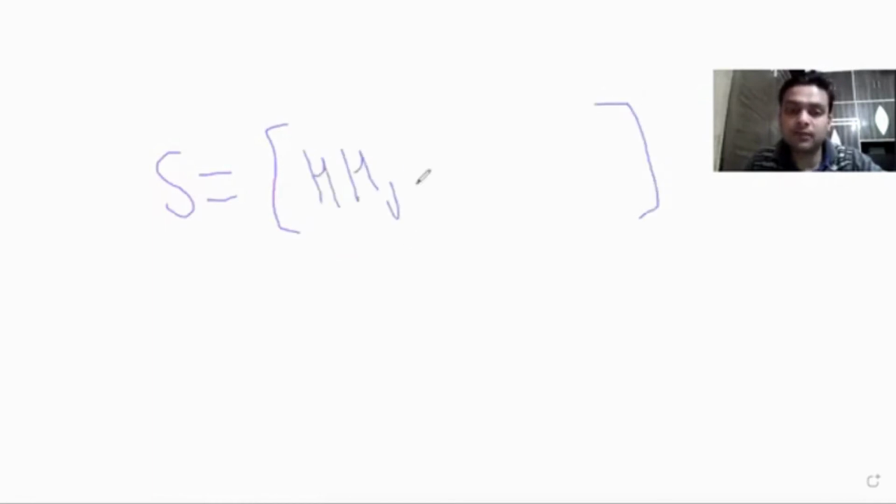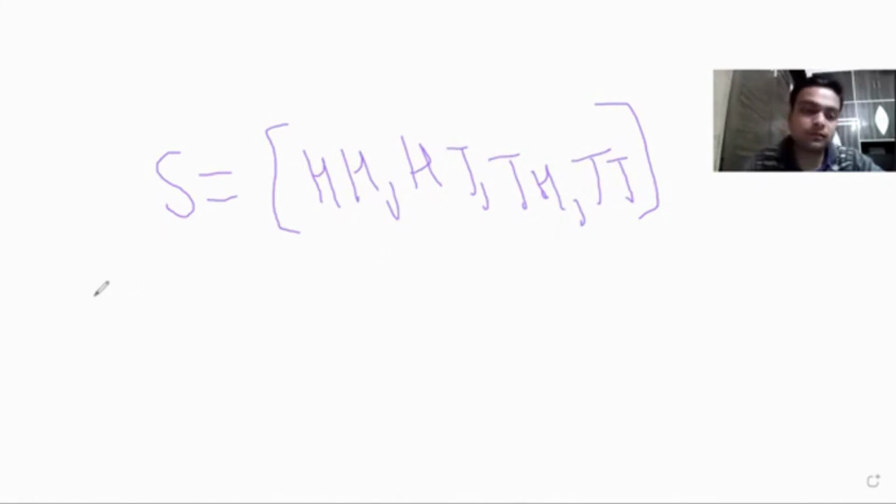Now, let me give you an example. See, suppose you flip 2 coins. So what will be the sample space? Can you find out the sample space? So when you flip 2 coins, it will be either head head, head tail, tail head, or tail tail. Can you think of any other outcome which can come? No. Okay.